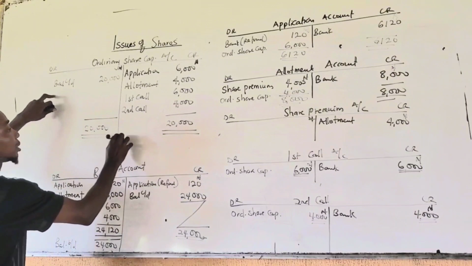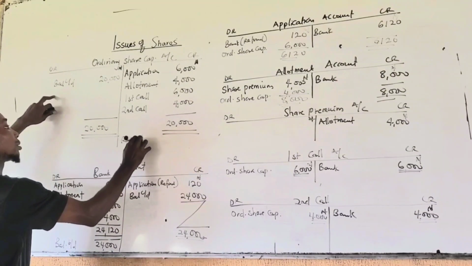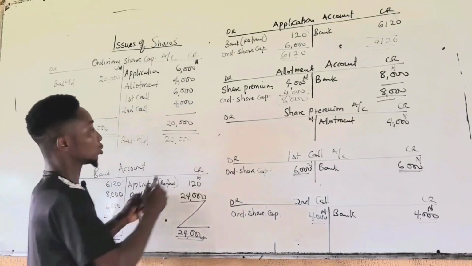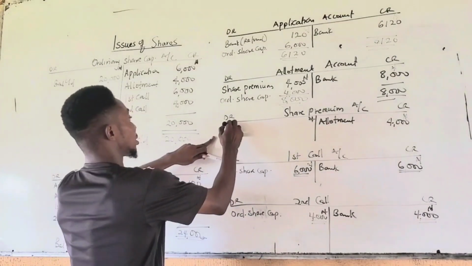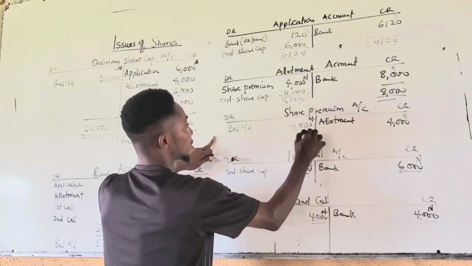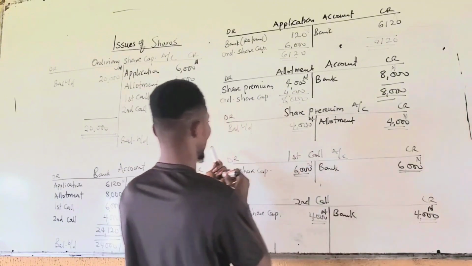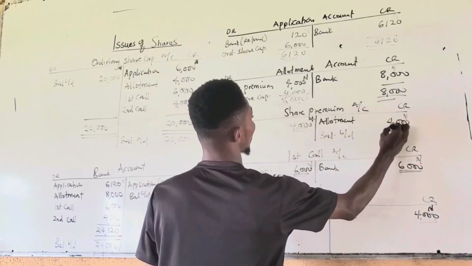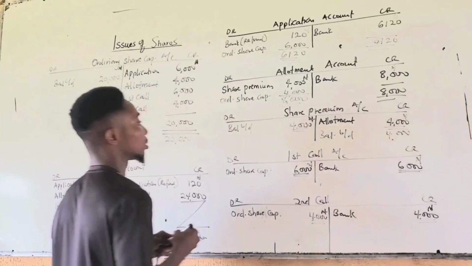So you have balance brought down of 20,000. So you also balance your share premium account. Balance carried down, 4,000. Balance brought down, 4,000.